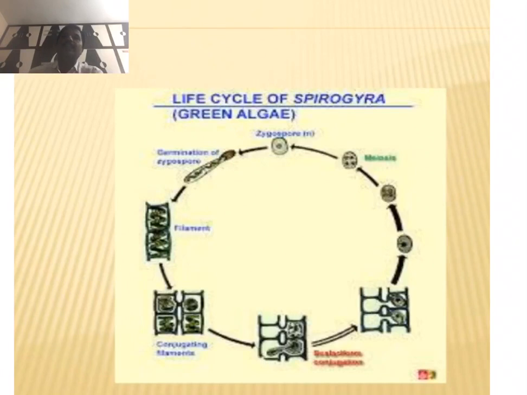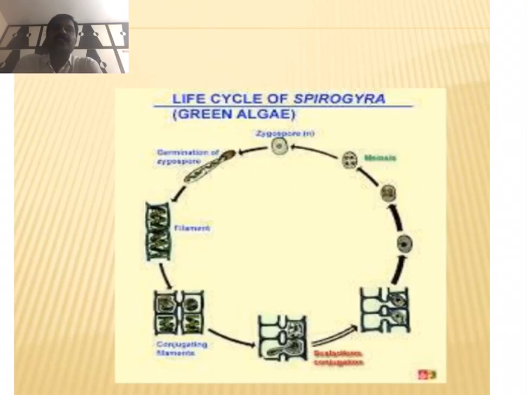And another one is the diplobiontic life cycle. In this type of life cycle, three different stages are present. For example, in the Polysiphonia life cycle, one is the gametophyte stage and another is the sporophyte stage, and in between the two stages, the carposporophyte stage is also present. The three stages come alternately, and of these three stages, two are diploid and only one is haploid.